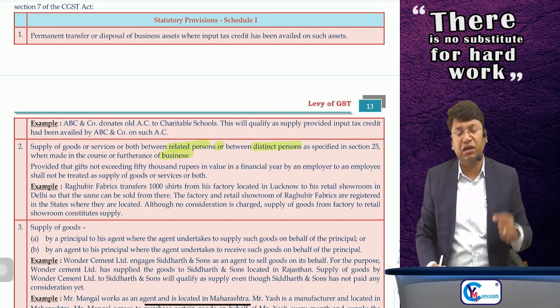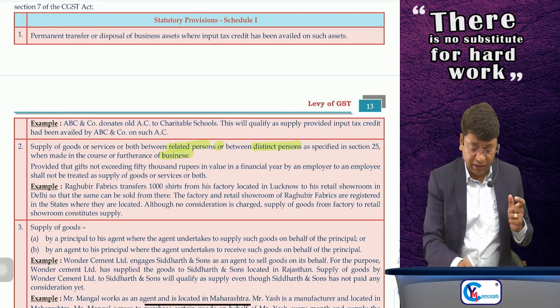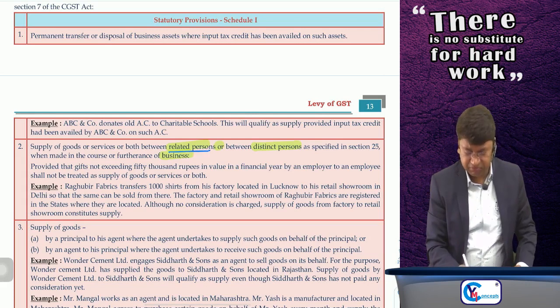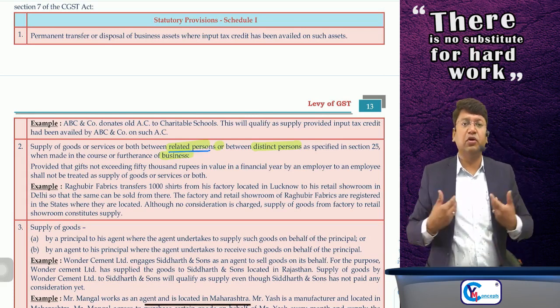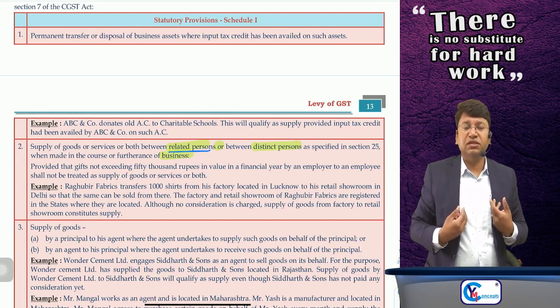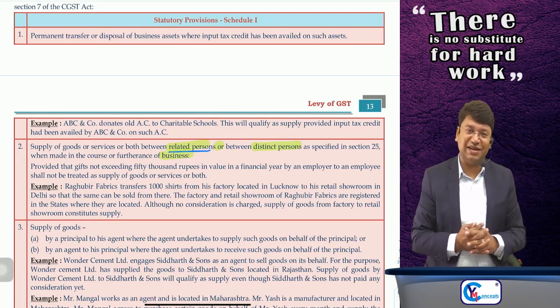Okay, I'll give you one example, but before giving the example, sir, let's discuss the definition of related person. Okay, before that I'll give you the example so that your mind will get opened. Suppose, sir, husband and wife are related persons as per the definition given in the GST Act, spouse.